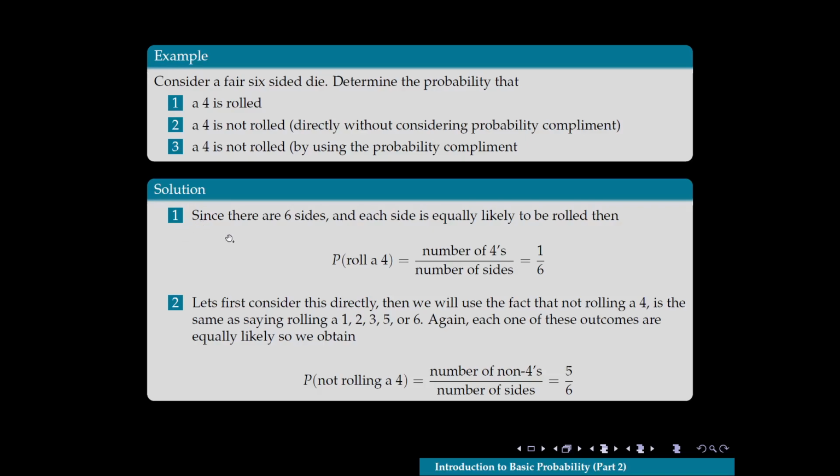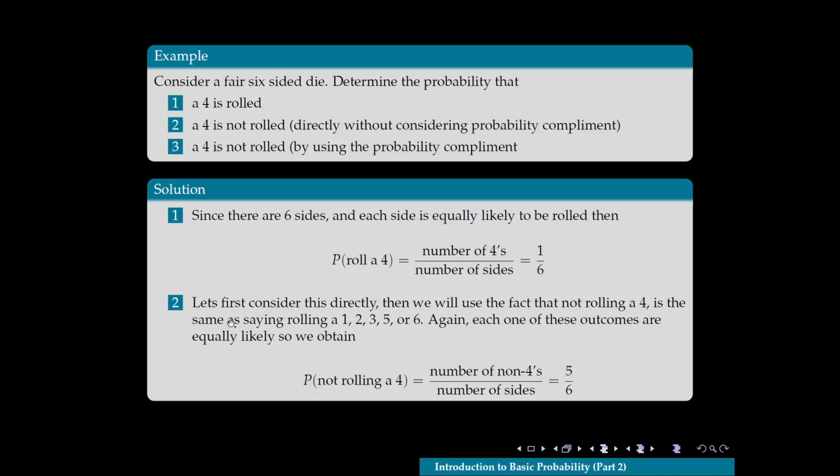So for part 1, again, recall that for a six-sided die, there are 6 distinct sides. Each of them equally likely to be rolled because this is a fair die. So the probability of rolling a 4 is going to equal the number of 4s that are on the side divided by the total number of sides. Well, there's only one 4 on a six-sided die, and there's 6 total sides. So then the probability of rolling a 4 is 1/6.